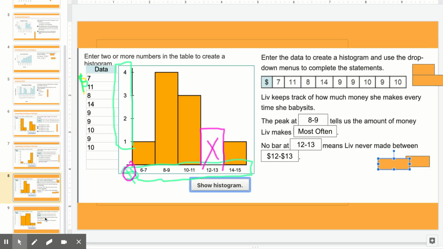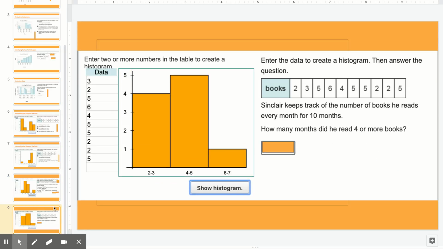Okay, all right, and this is the last slide. Same thing, we entered our data, and we're going to use that data to answer this question. It says Sinclair, I had a student named Sinclair, keeps track of the number of books he reads every month for 10 months. How many months did he read 4 or more books?